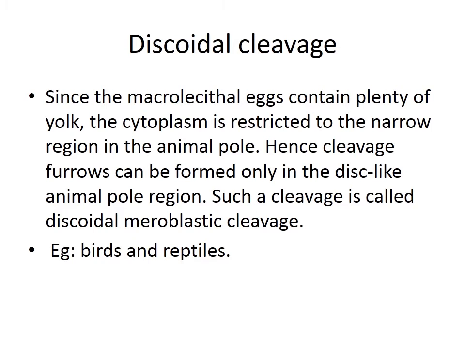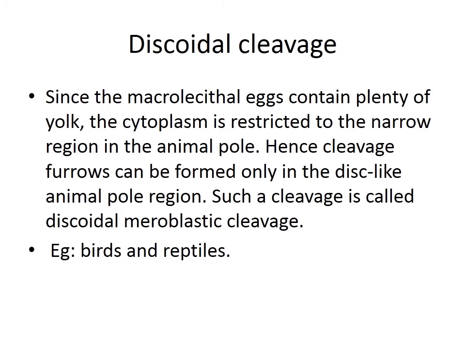The cytoplasm may be restricted to a narrow strip within the animal pole. Hence, cleavage furrows can only be formed in this disc-like animal pole. The entire egg is not involved in cleavage. Such a cleavage is called discoidal meroblastic cleavage. An example is birds and reptiles.